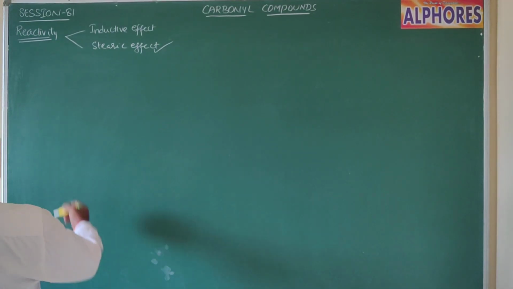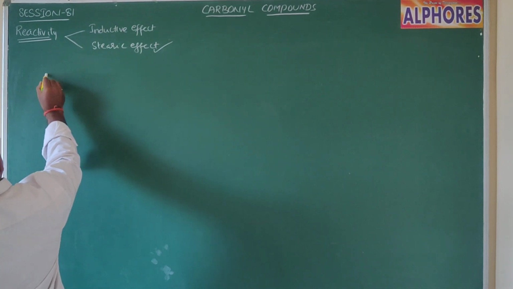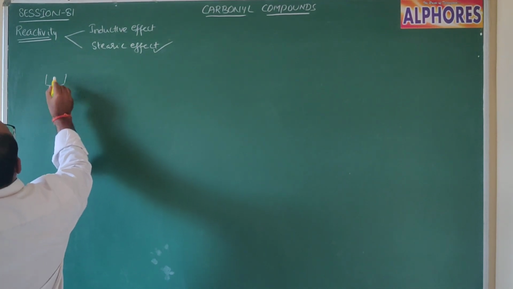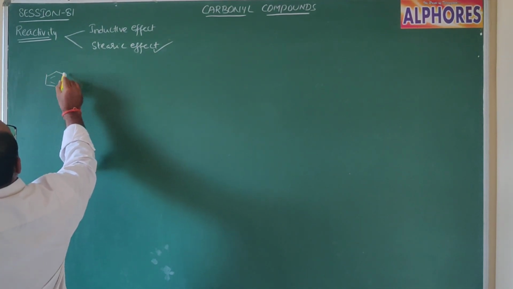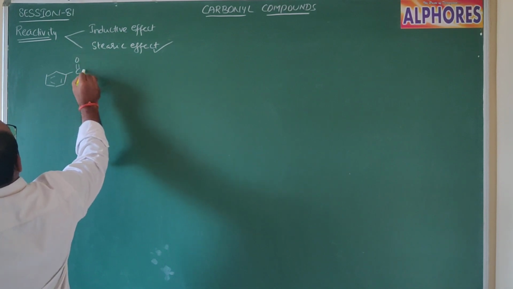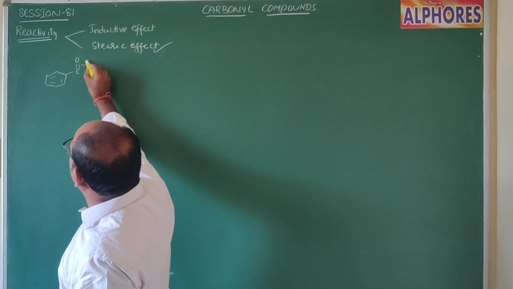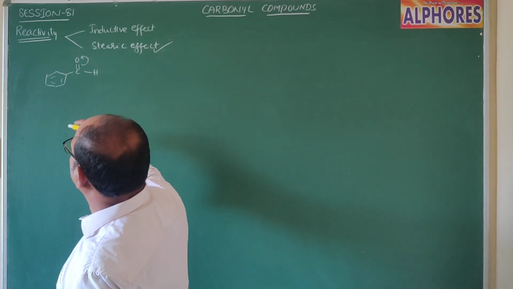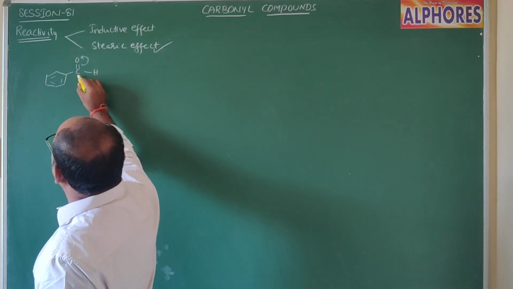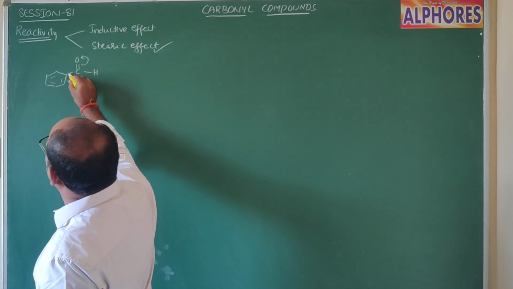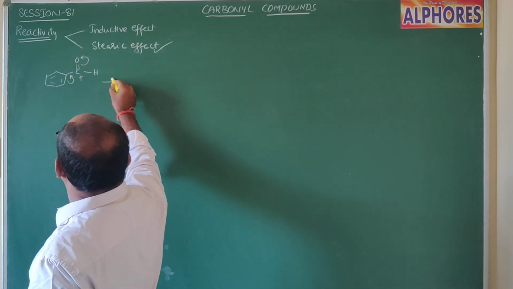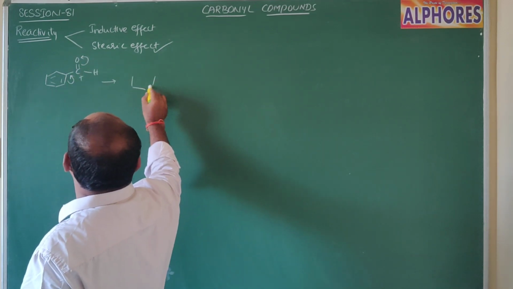Let's compare the order of reactivity of aromatic aldehydes and aliphatic aldehydes. For aromatic aldehydes, I consider benzaldehyde. In benzaldehyde, a C double bond O group is there. Whenever these pi electrons are shifted towards the more electronegative oxygen, here you get a partial positive charge. In order to compensate that positive charge, these pi electrons shift towards the adjacent carbon.